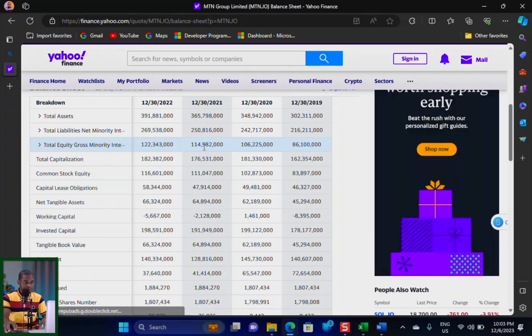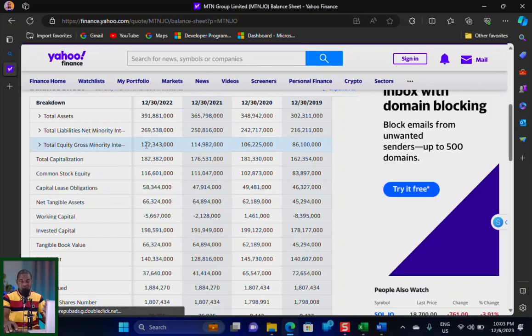From that it was increased to 106 billion, and then it was increased to 114 billion, then it was also increased to 122 billion, which shows that the shareholders equity is actually on the increase. And the reason is because the original asset is on the higher side and then liability is a bit lower than the asset. So for now, it is rational to say that this company is actually on a neutral level. It might not really be doing well, but it's actually on a neutral level because losses are not being made. I hope you understand this.